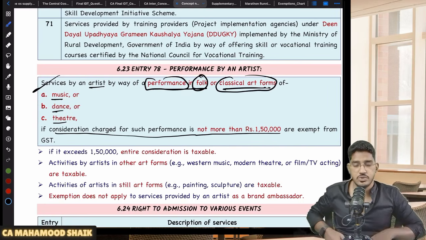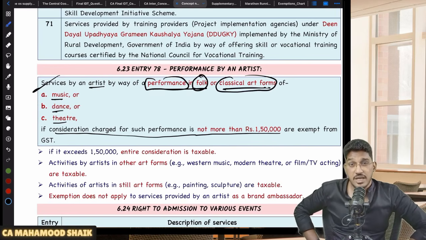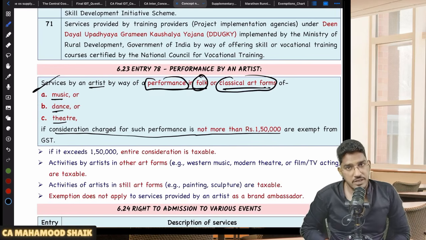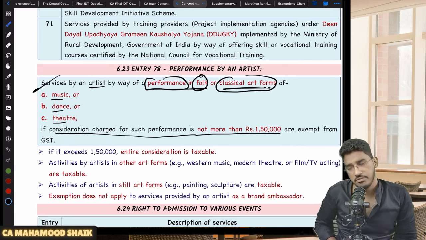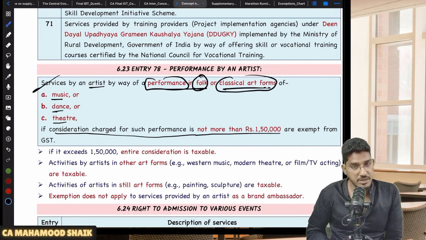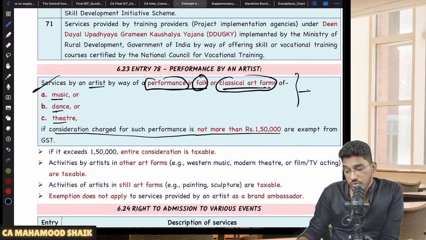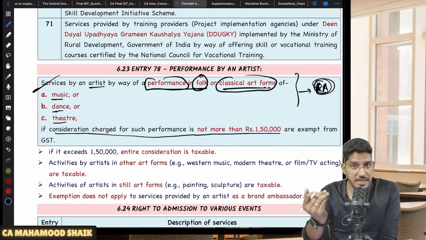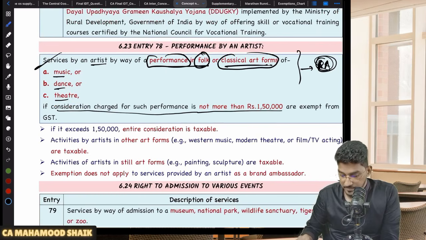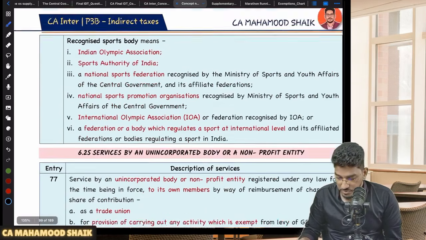Let us say an artist is doing a performance for which she is receiving a consideration of 1,60,000. Will it be taxable? Yes. How much amount is taxable? Full amount. The full 1,60,000 rupees will become taxable. Okay. Next. However, this does not include services provided as a brand ambassador. If services are provided in the capacity of a brand ambassador, exemption will not become applicable irrespective of the amount. It will become taxable. So this is one thing which I wanted you to remember.